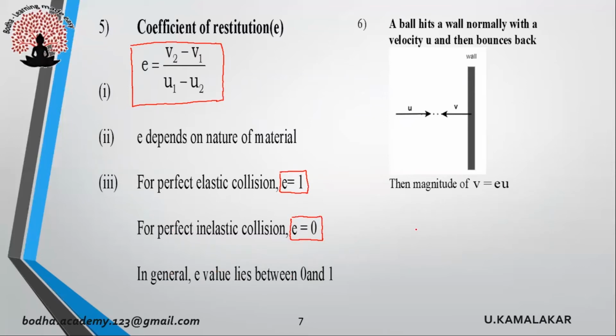Suppose a ball hits the wall normally with a velocity u and then bounces back. Then in such case, the magnitude of velocity v is given as v equals e u. Remember, this is the magnitude. Direction will be opposite to that of u.